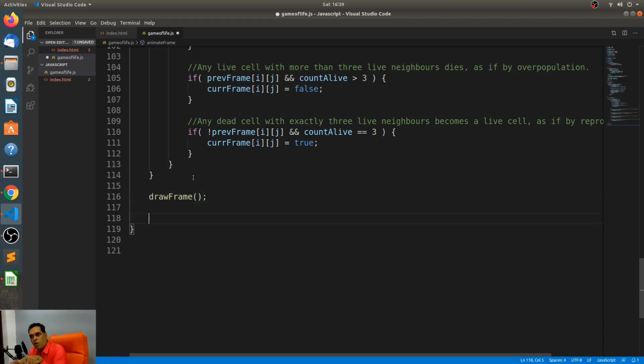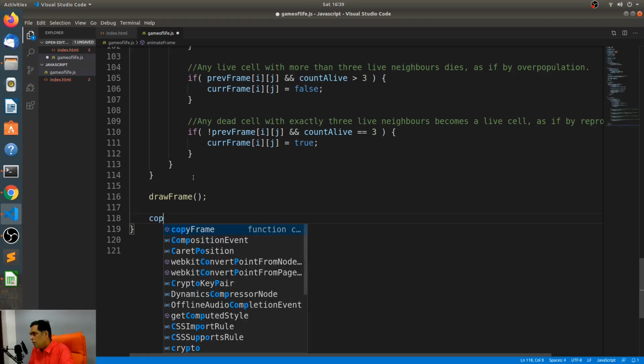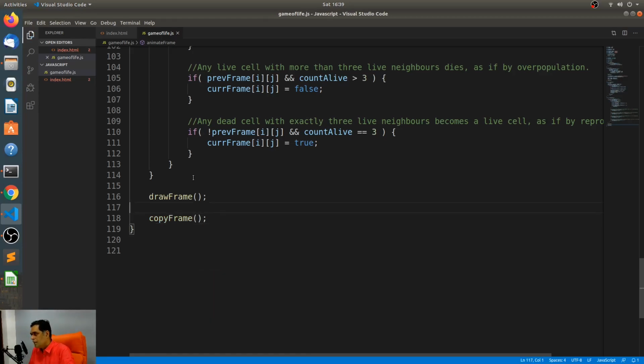Now after I have drawn the frame, I need to take the current frame and move it to the previous frame. How do I do that? I'll just say copy frame. That's it. Once I've copied it to the previous frame, in the next loop it essentially calls this thing.